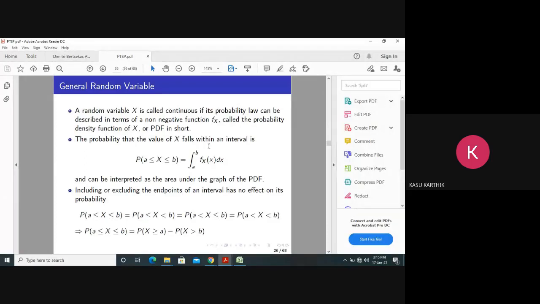Now, this is the definition of probability density function. You must remember this. These are the properties of the probability density function. Including or excluding the endpoints of an interval has no effect on its probability. You just read this properly. One more thing: the area under the PDF is nothing but probability. This is also very, very important. We have used this concept so many times. Clear?